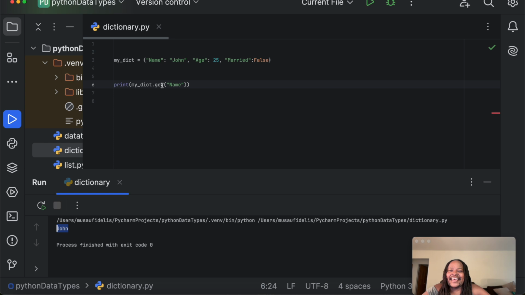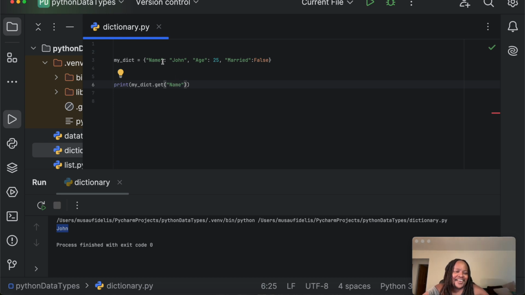So I've used the get function to access an item or a value from the dictionary by providing the corresponding key.